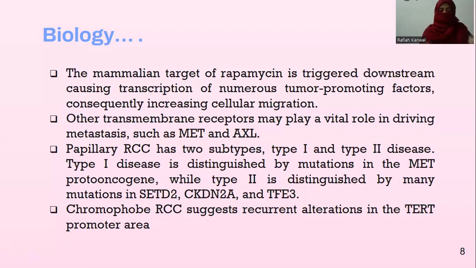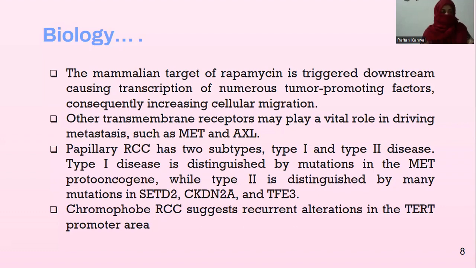Other transmembrane receptors also play a vital role in driving the metastasis, such as MET and AXL. MET, mesenchymal epithelial transition, is a reversible biological process that involves the transition from motile multipolar mesenchymal cells to planar arrays of polarized cells, called epithelia, and is shown to occur in cancer metastasis.